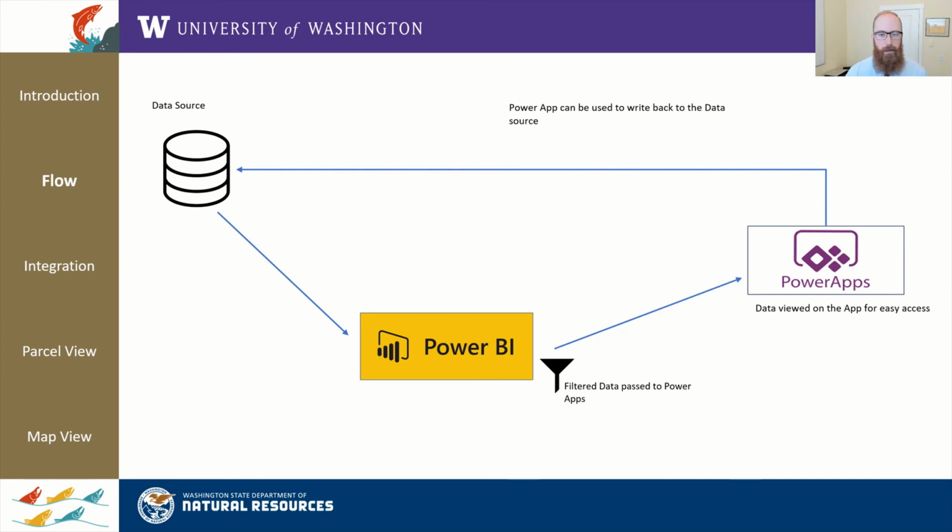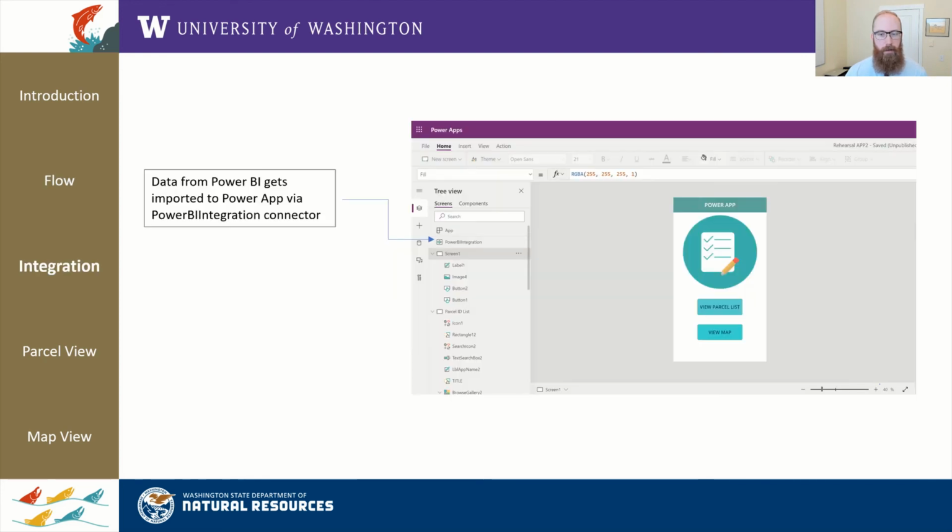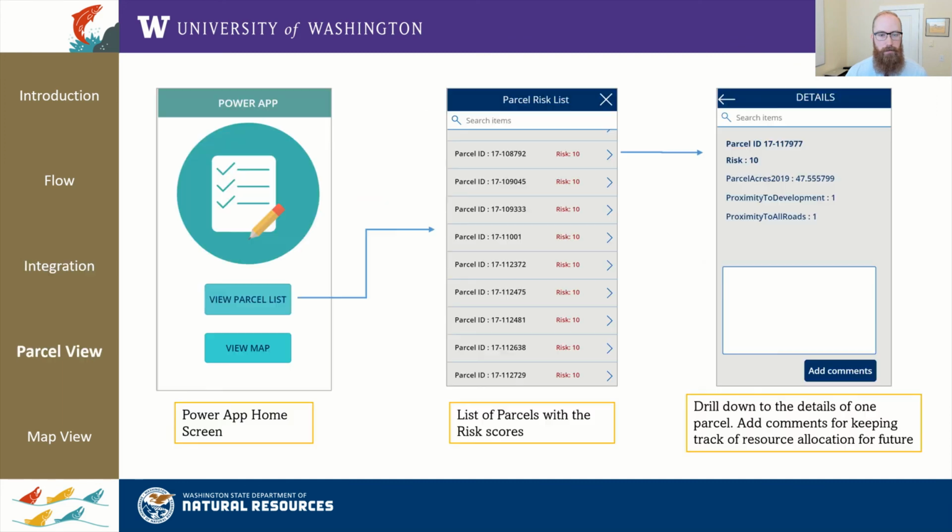This app also allows the user to write comments for parcels, which are then sent to the data source for storage. The direct integration with Power BI allows the Power App to always have up-to-date information from the dashboard, allowing users to use this data in a field environment. Currently, the proof of concept has two views. The first view takes a user to a list of all parcels and displays their associated consensus risk level.